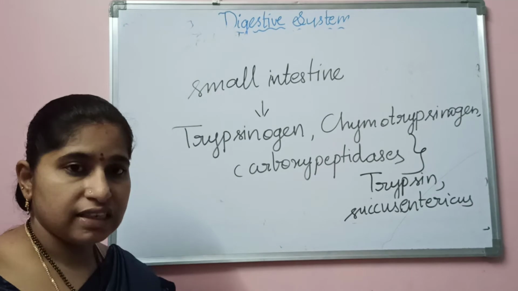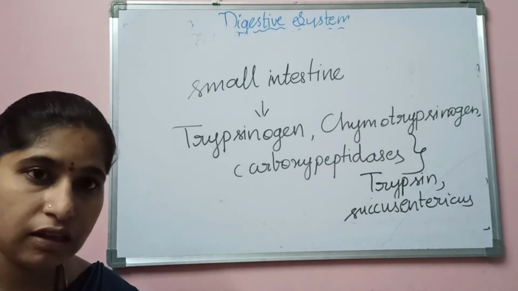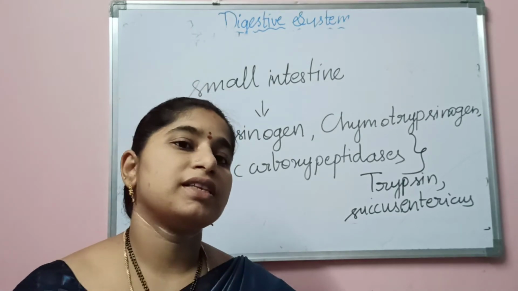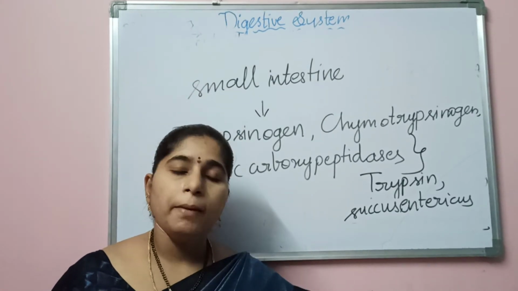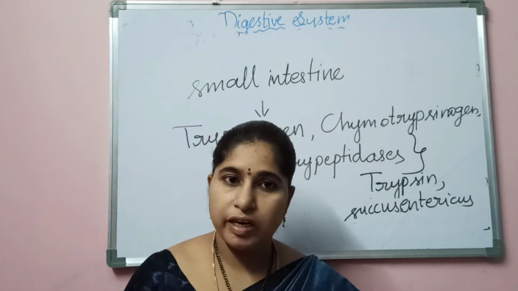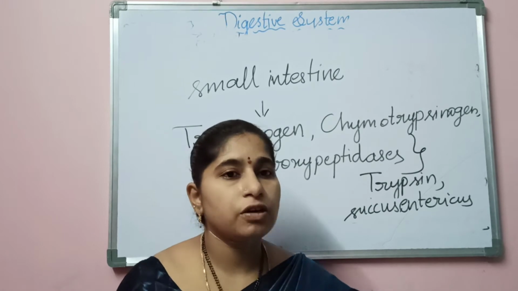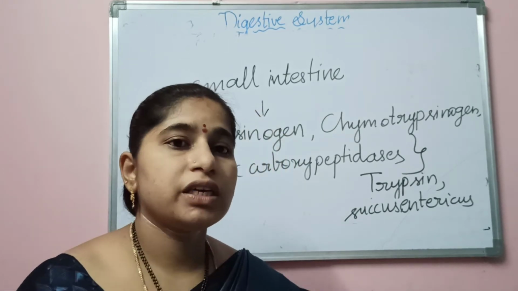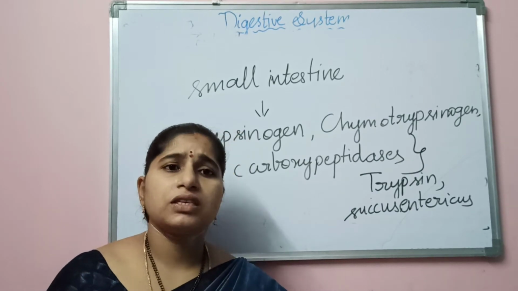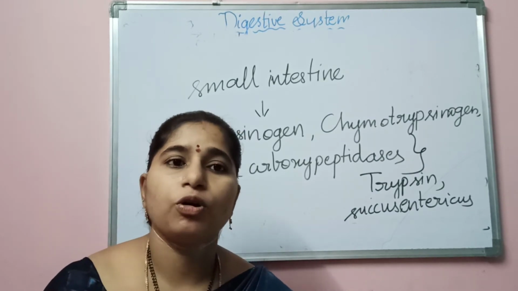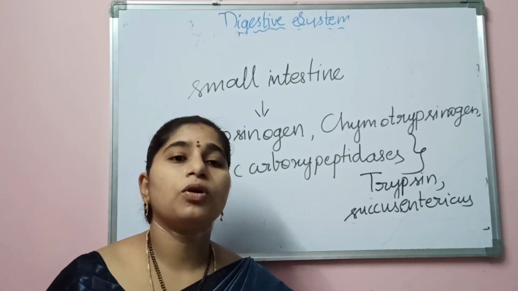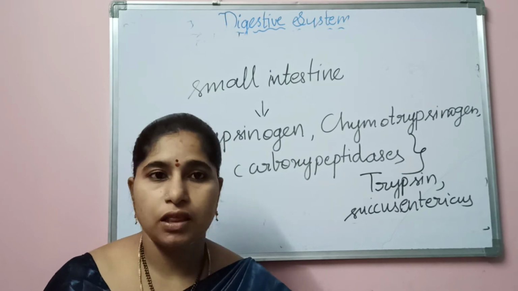So why are these enzymes necessary? Are you able to understand? Here in the small intestine there will be digestion of the carbohydrates, the proteins, and the fats also. Means here we can say that in the mouth only 30% of digestion has occurred, and in the stomach 50% of digestion has occurred. Complete digestion of the food occurs in the small intestine, because the small intestine is the longest part of the alimentary canal. So maximum digestion occurs in the small intestine.